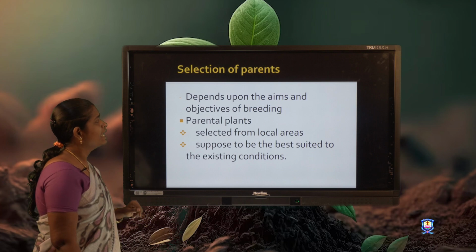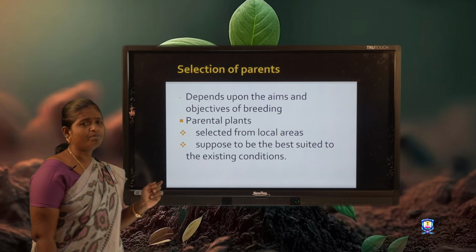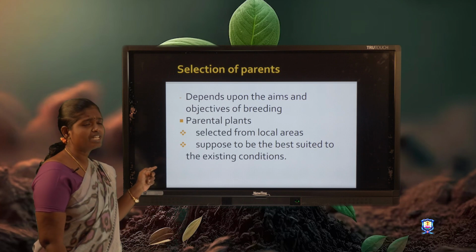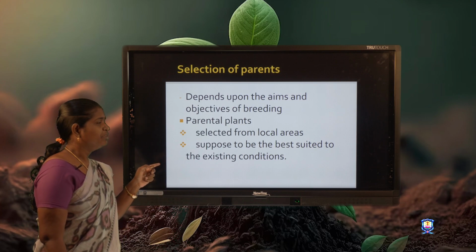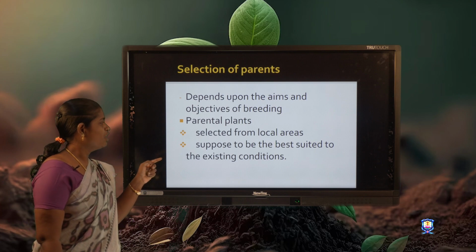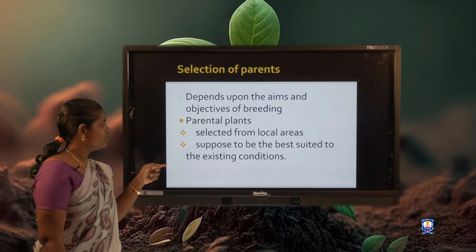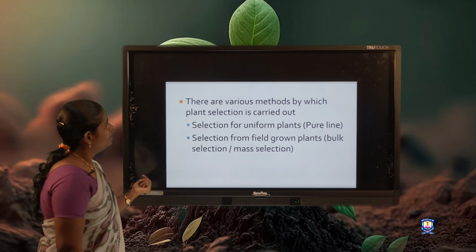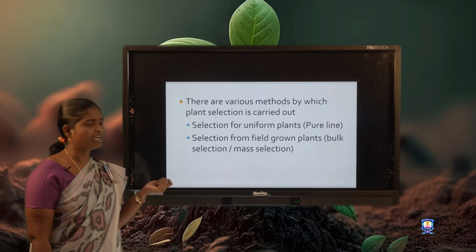First one is selection of parents. Depending upon the aim and objectives of breeding, the selection is made. The parent plant must be selected from the local areas and it should be best suited to the existing conditions.